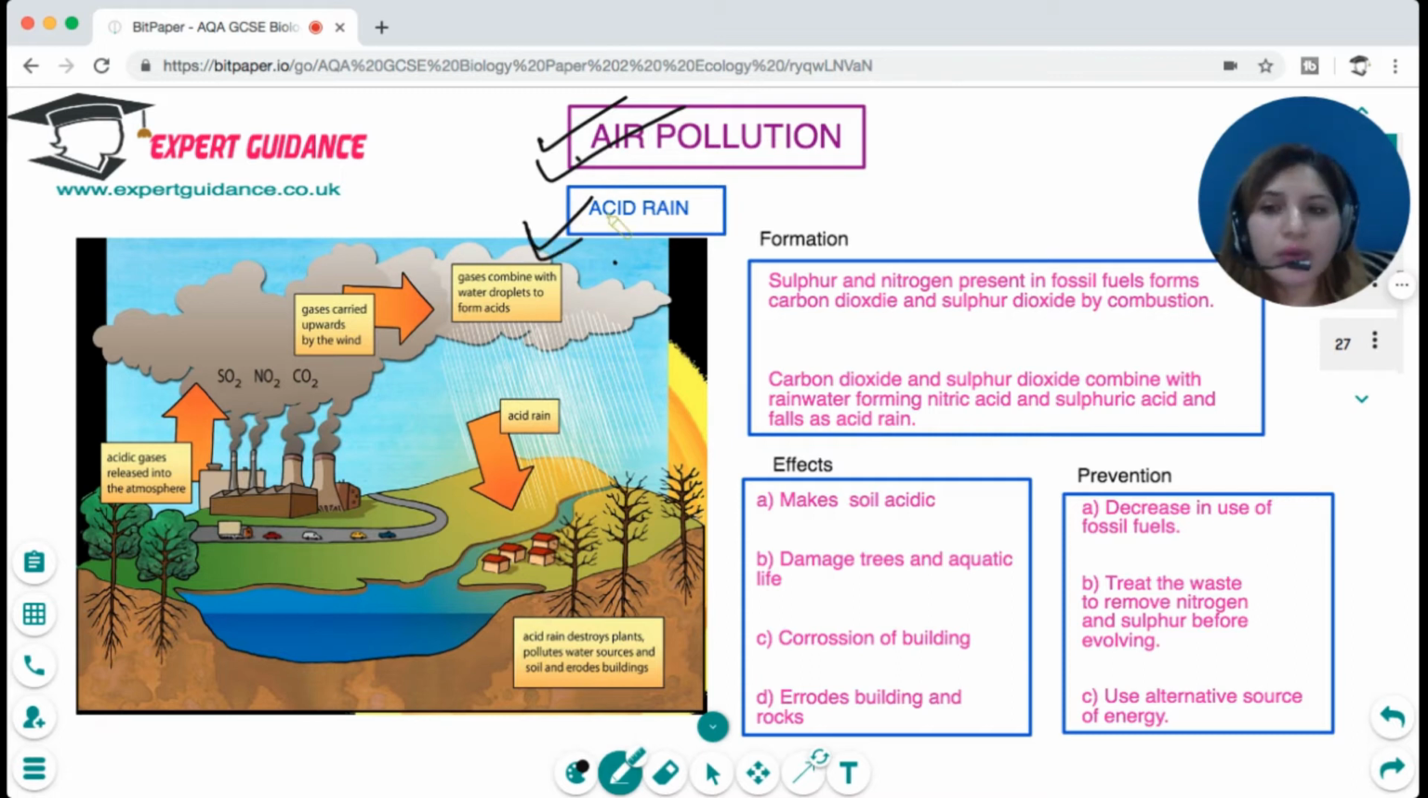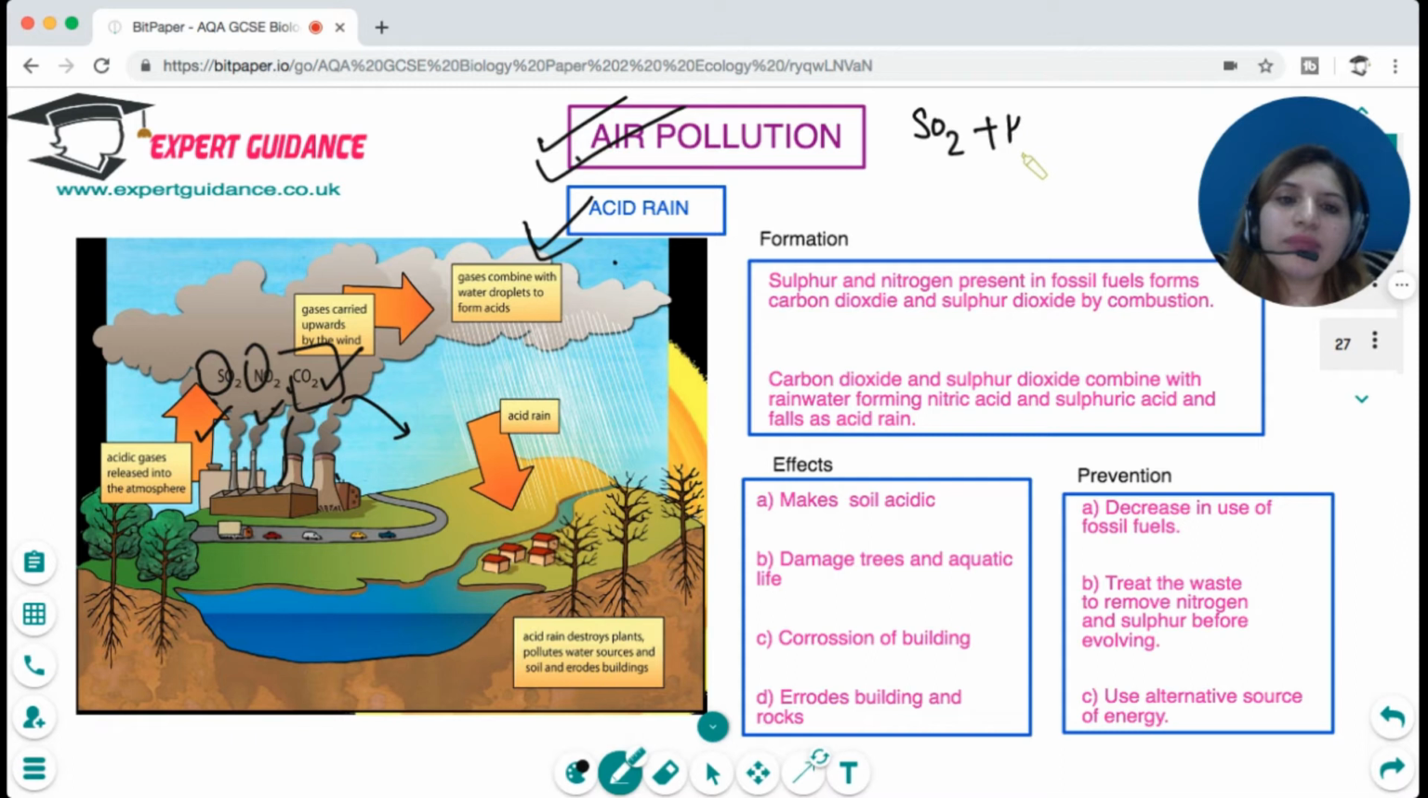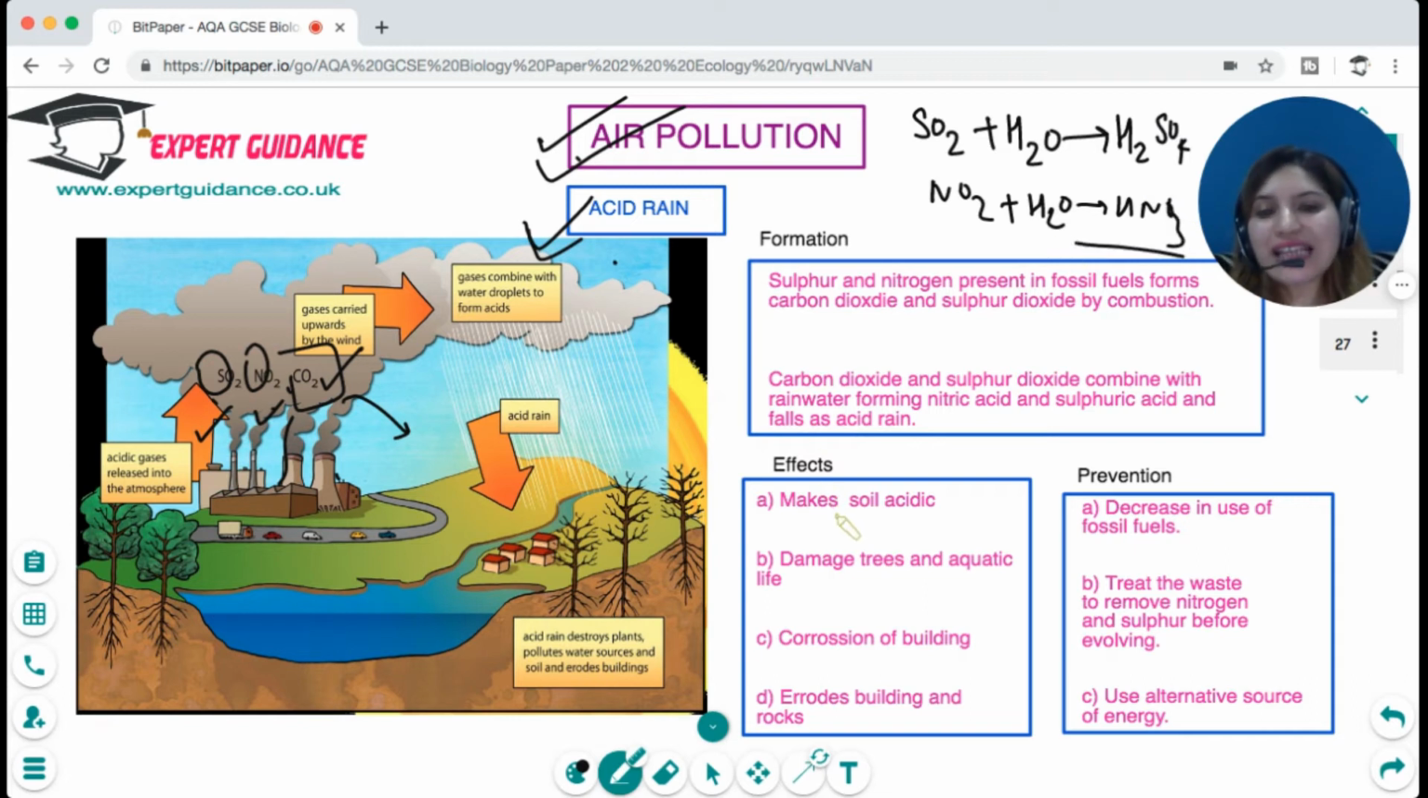Now, we know that fossil fuels are made up of carbon, and at times they have sulfur and nitrogen. Now, carbon, when burnt, forms carbon dioxide, sulfur forms sulfur dioxide, and nitrogen forms nitrogen dioxide. Carbon dioxide contributes to global warming. But sulfur dioxide and nitrogen dioxide react with the rainwater. As sulfur dioxide reacts with rainwater, it forms sulfuric acid. And when nitrogen dioxide reacts with rainwater, it forms nitric acid. And they fall as acid rain.